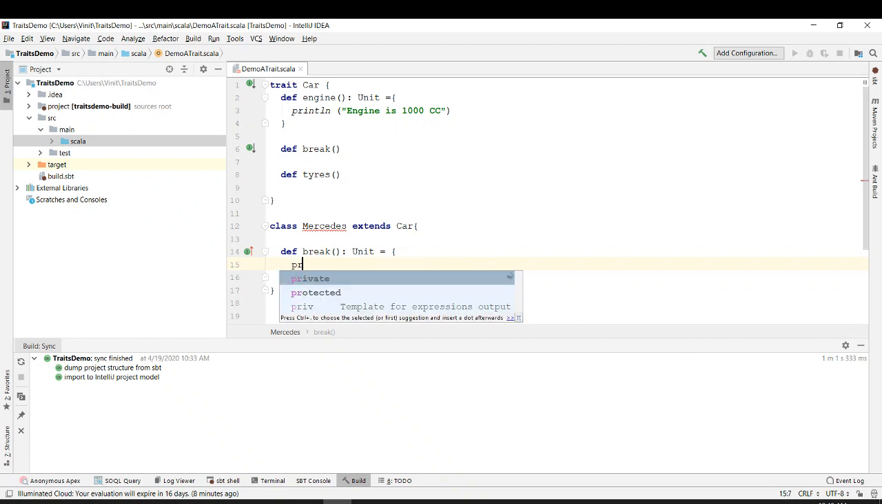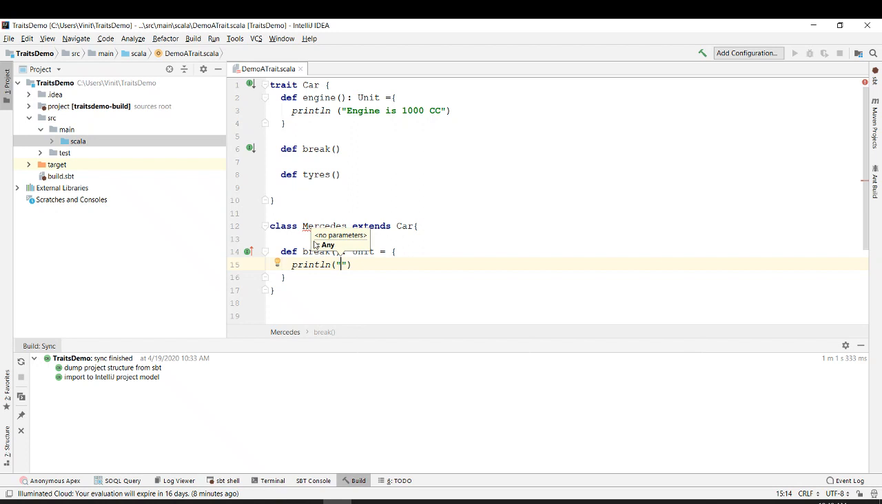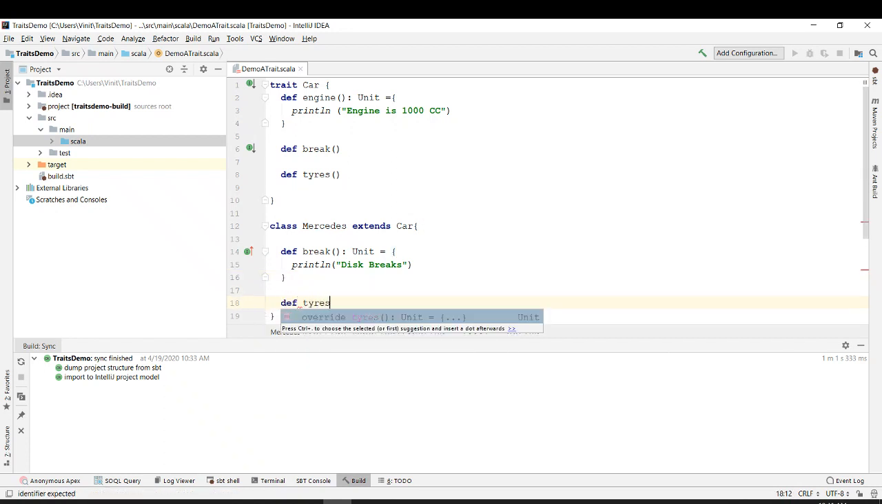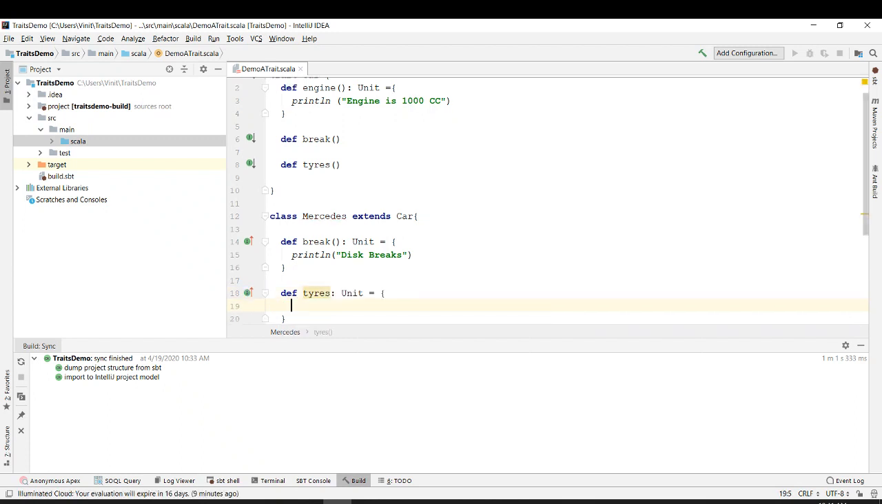And I say println "disc brakes", and define tires, and we are saying that it has four tires.